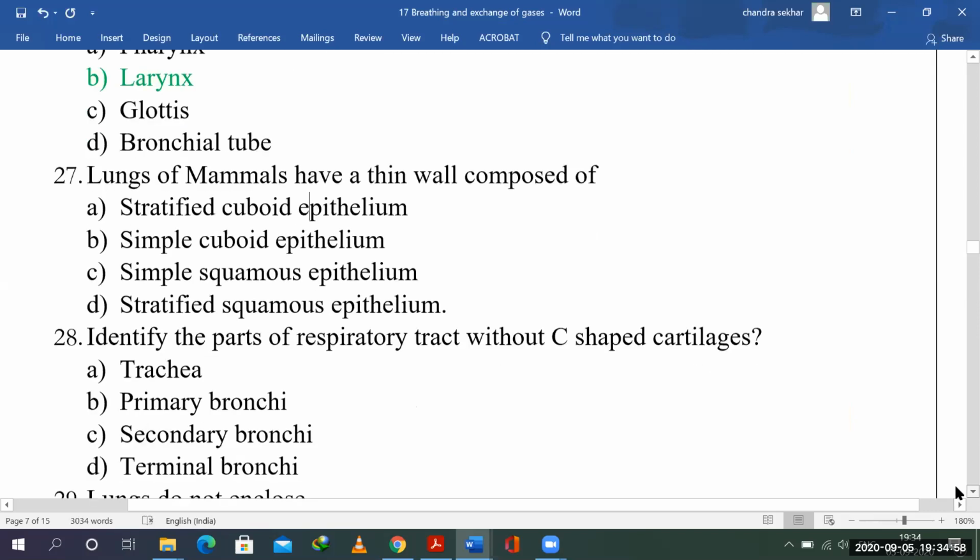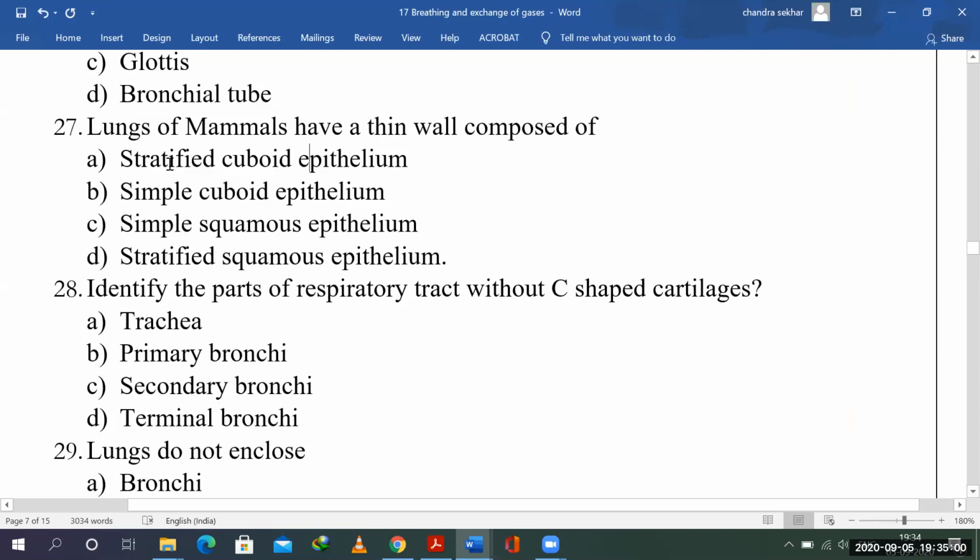The lungs of mammals have a thin wall composed of what? Stratified cuboid epithelium, simple cuboid epithelium, simple squamous epithelium, or stratified squamous epithelium.